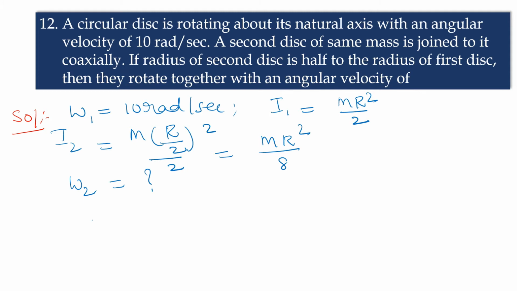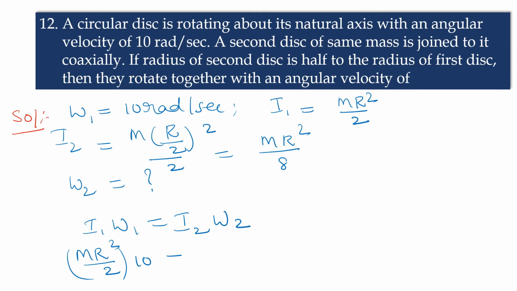According to law of conservation of angular momentum, I1 omega 1 is equal to I2 omega 2. So mr square by 2 into 10 is equal to mr square by 2 plus mr square by 8 of omega 2.